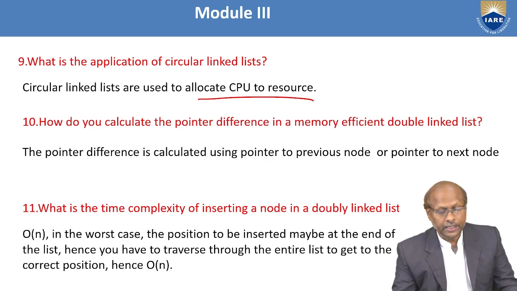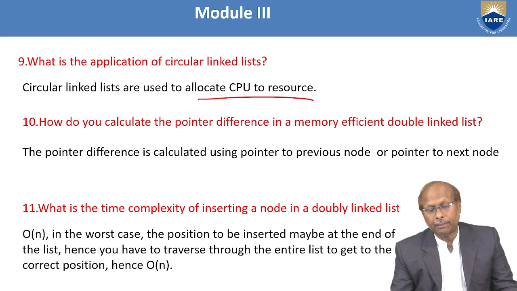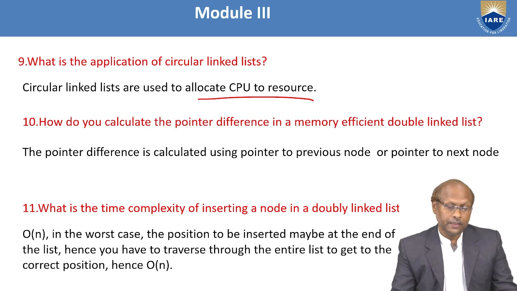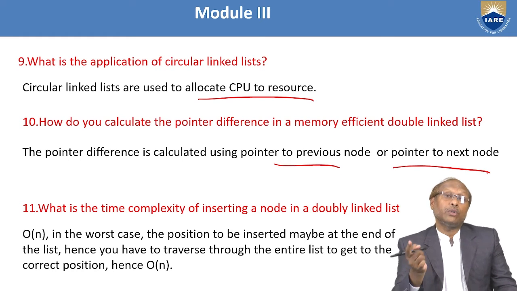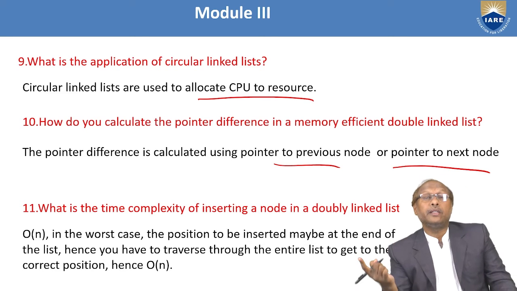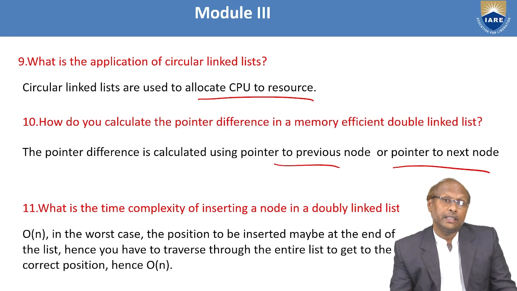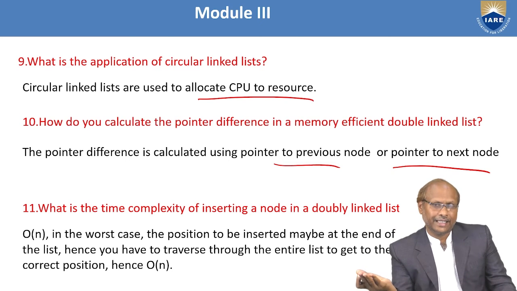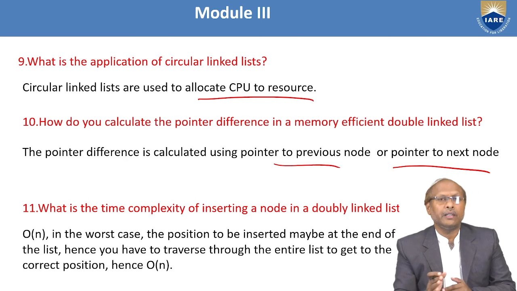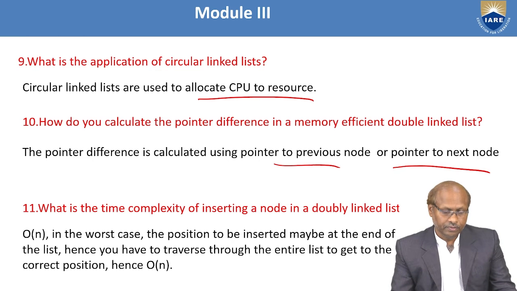Then how do you calculate the pointer difference in a memory efficient double linked list? The pointer difference is calculated using the pointer to the previous node or the pointer to the next node. Because I know my previous node's address as well as my next node's address. So by differentiating the current address with the previous, or the current address with the next, if I subtract, then I will find the pointer difference.